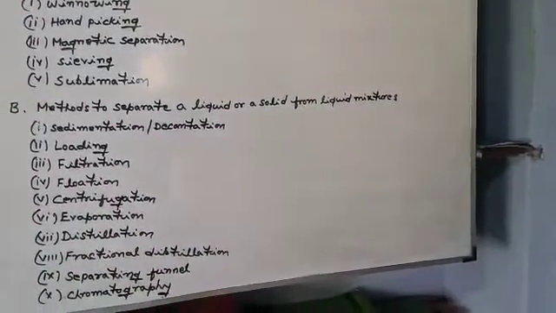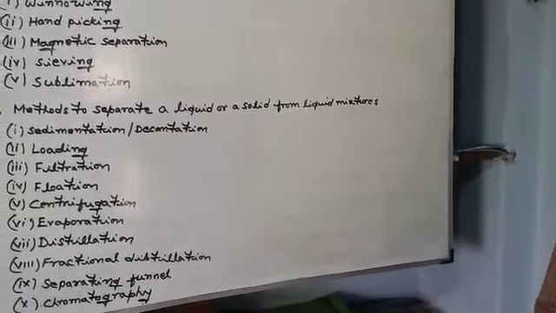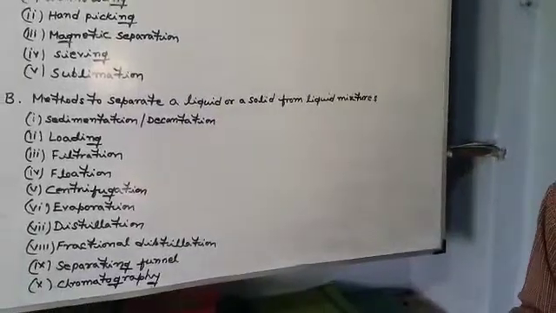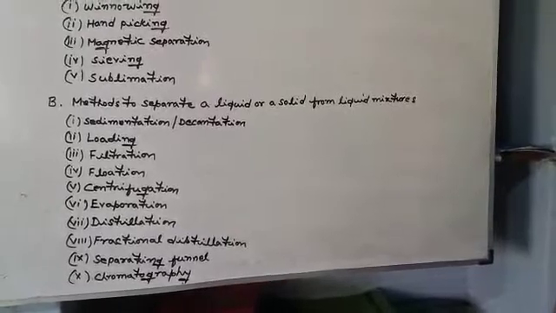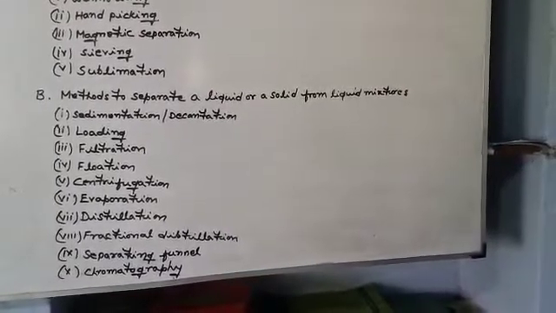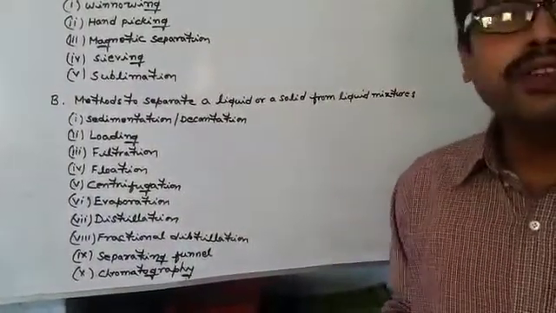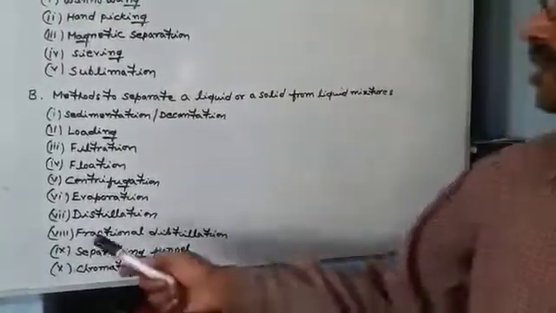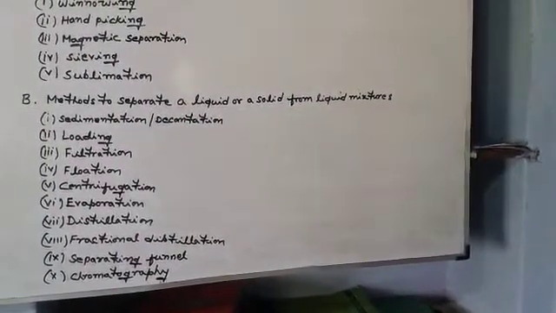Okay, the next one is fractional distillation. Fractional distillation is just like the distillation method, but in this method we use a very high fractionating tower to separate more than two kinds of liquid in a mixture. For example, the separation of different components of petroleum is carried out by a process like fractional distillation in the refineries on the basis of their different boiling points.